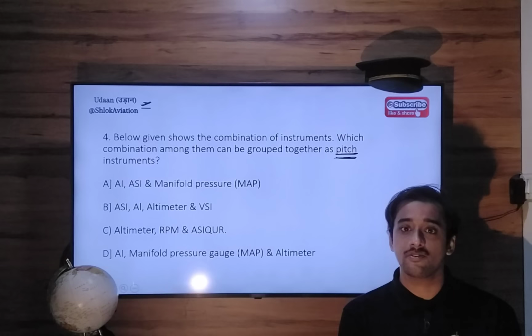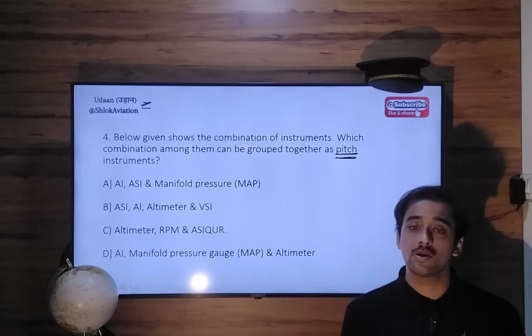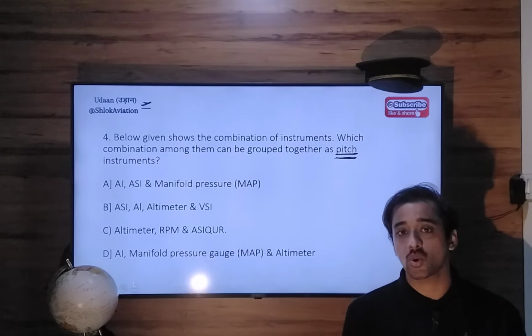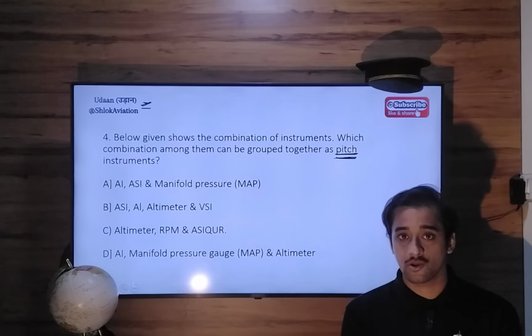Every instrument has a fixed primary purpose and secondary purpose, and that instrument should be used for that sole purpose only. So you have to memorize which instrument is used in what scenario. It's a part of the IFR syllabus. You can read Jackson's book on IFR.